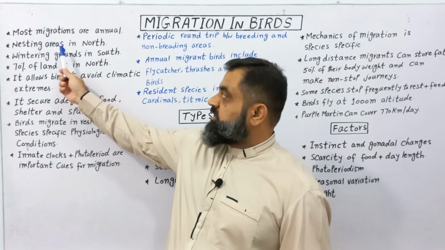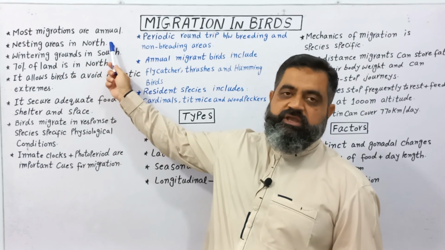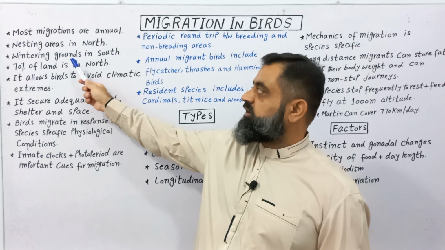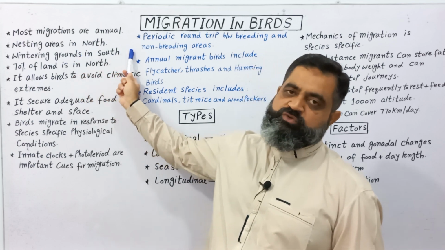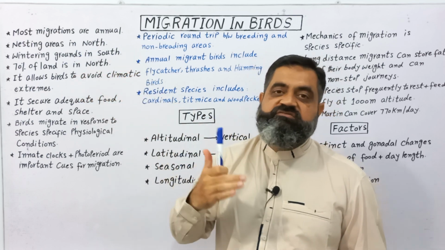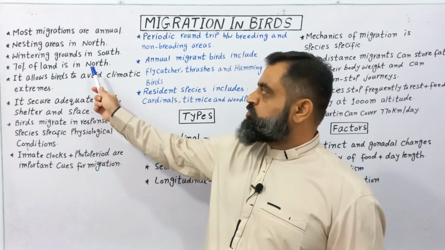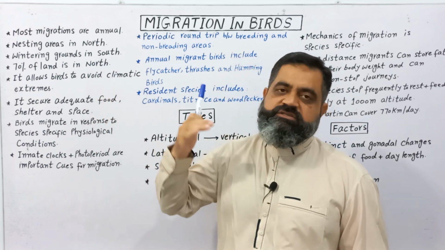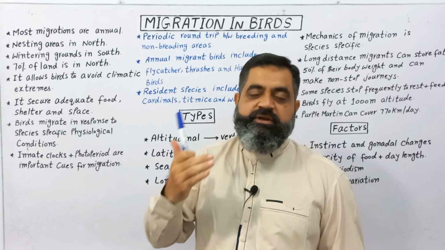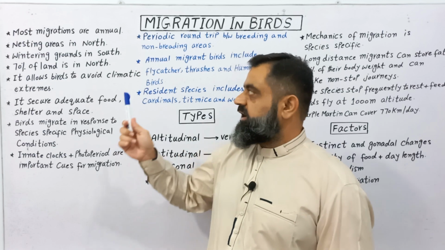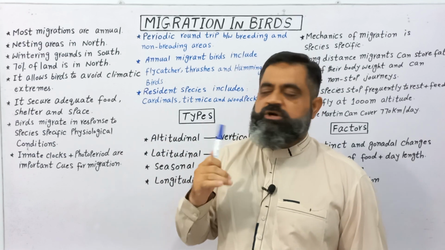So nesting areas are present in the north, while wintering grounds are present in the south, where they spend the severe winter. Usually 70% of land is in the north, which is inhabited by birds, and 30% is towards the south.